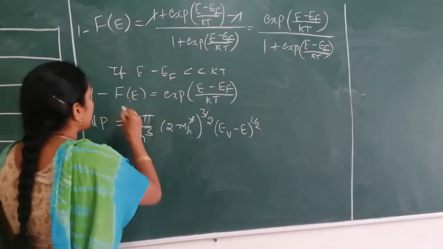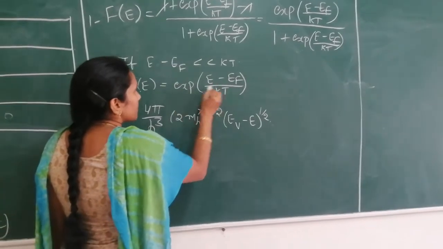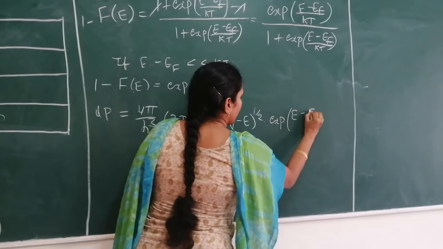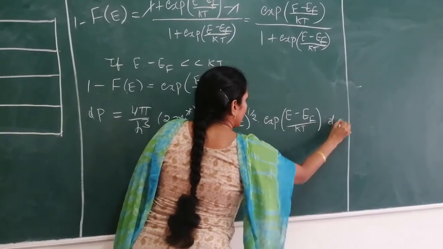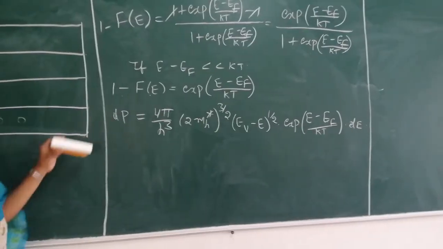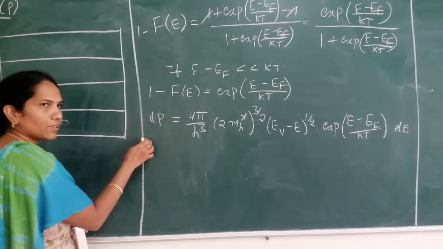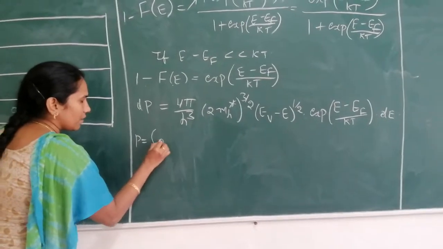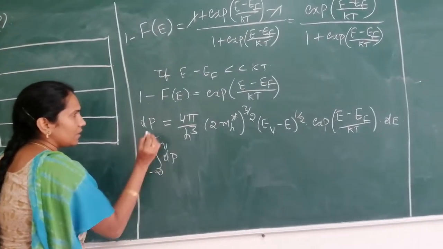In place of 1 minus F of E, the expression becomes exponential of E minus EF divided by KT, into dE. So this is the expression for the number of holes. Now to get the total number of holes in the valence band, we have to integrate this equation. So P is equal to the integral of dP, between the limits minus infinity to EV.